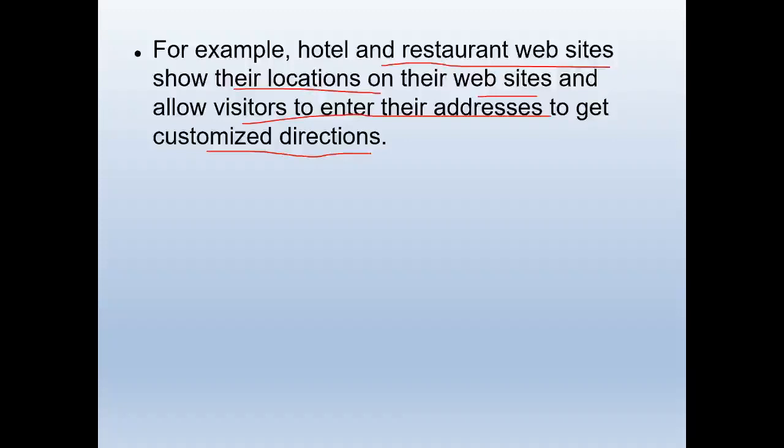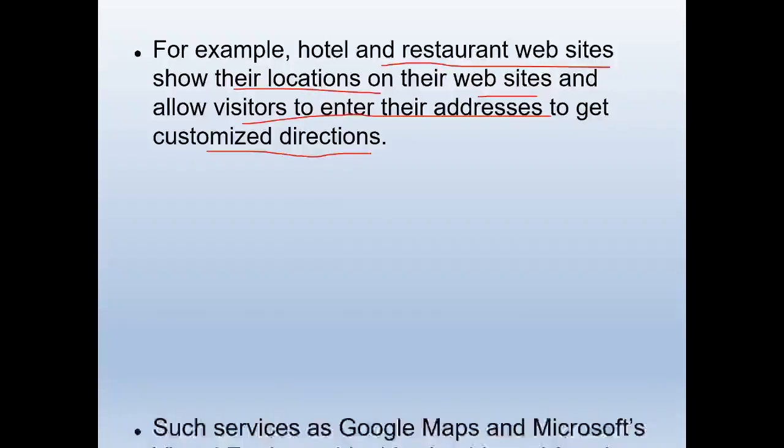So the hotel and restaurant websites have to be updated on the map technology. They have to enter their addresses so that it will help the customers to find their restaurant and hotel addresses. Even the people in businesses have to go to this map technology and update their details.